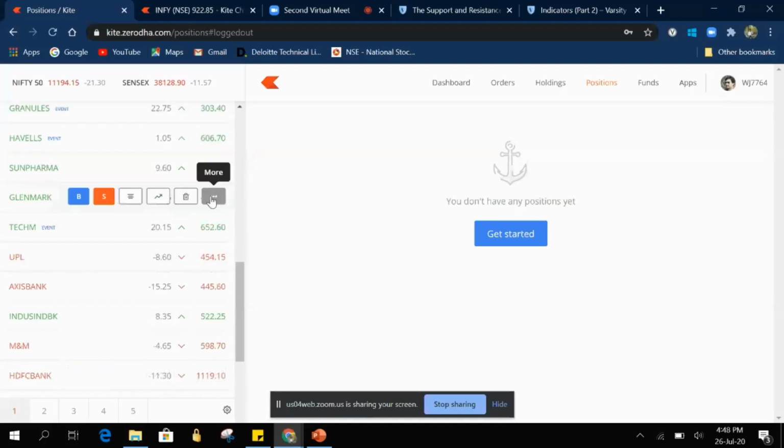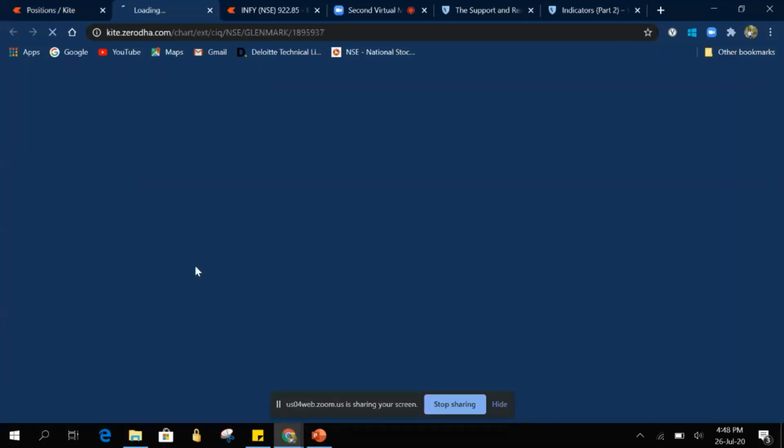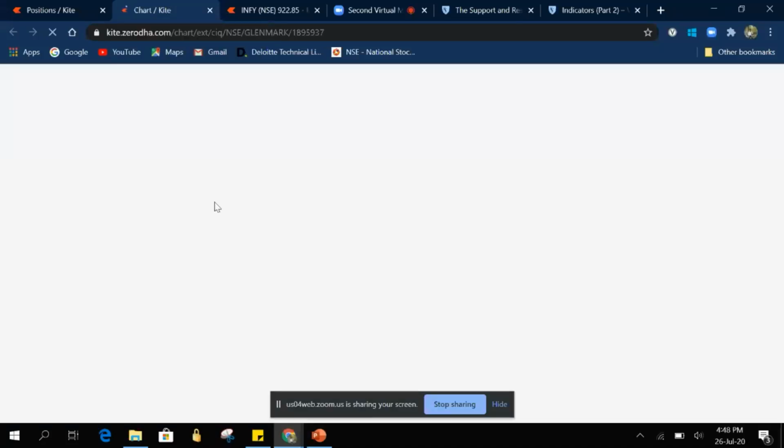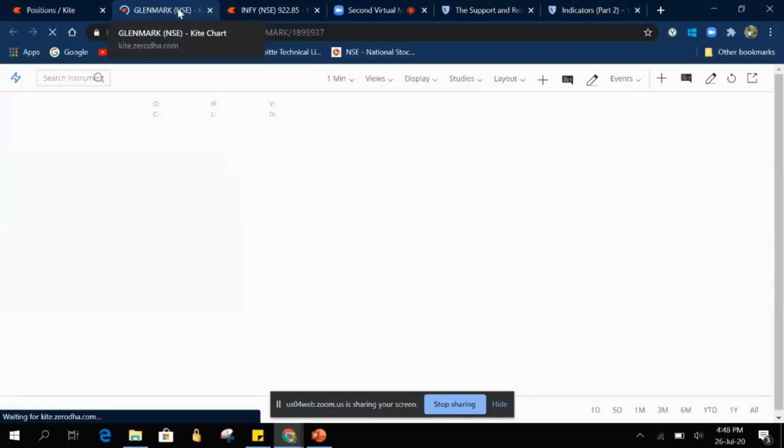Like, that day, if everyone remembers the news of Glenmark coming with a tablet for mild COVID-19, on that day the stock clearly made an up move of 100 rupees. If that was Reliance, we would not wonder. But a 500 rupees stock making an upward rally of 100 rupees is really a thing to shock. Could you have expected such a rally?